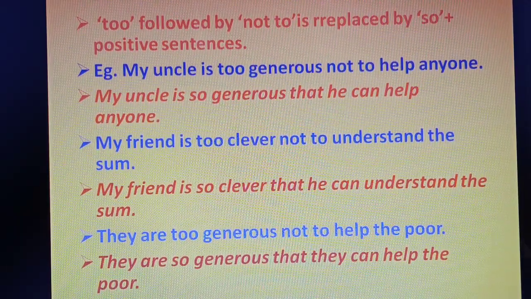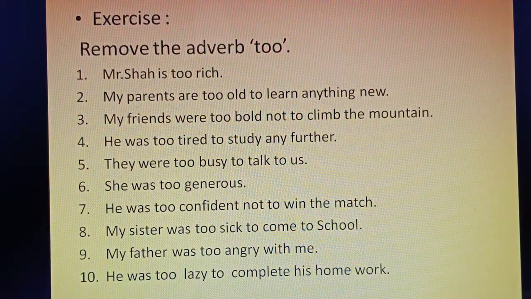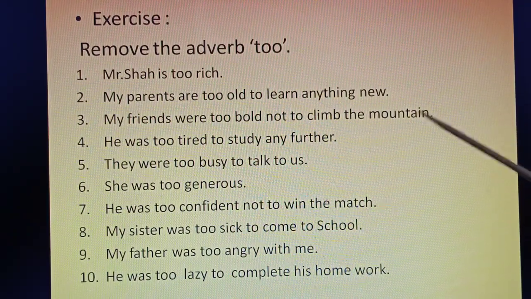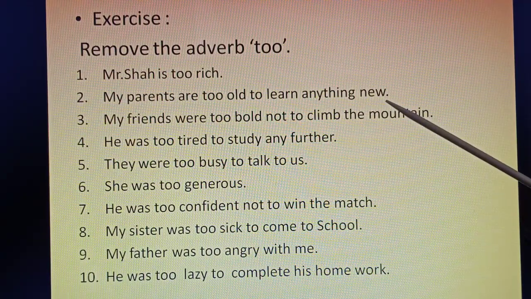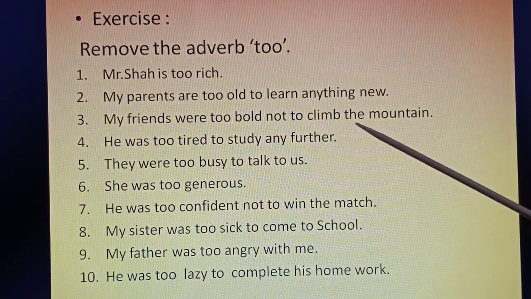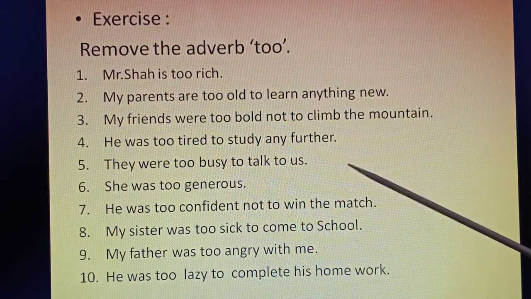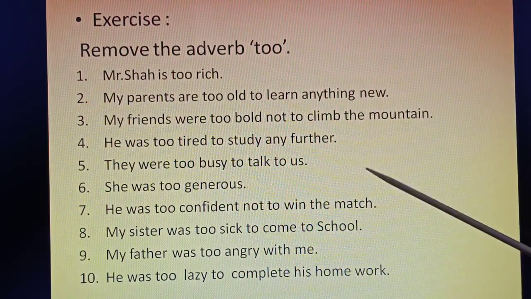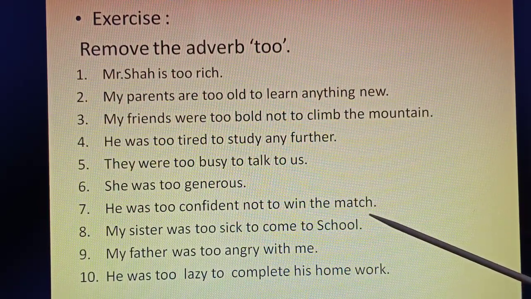Clear, students? Now if you have understood, here is your exercise. You have 10 questions. Remove the adverb "too". Mr. Shah is too rich. Only one "too" here, remember. My parents are too old to learn anything new. My friends were too bold not to climb the mountain. He was too tired to study any further. They were too busy to talk to us. She was too generous. He was too confident not to win the match.